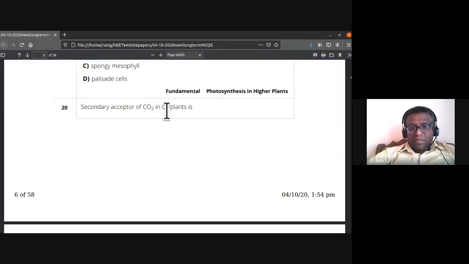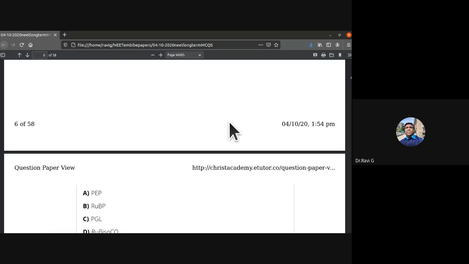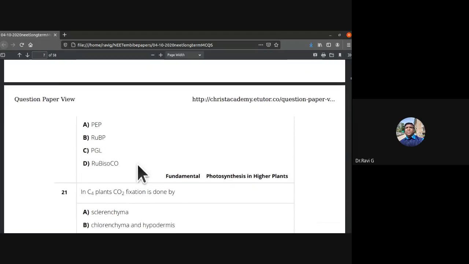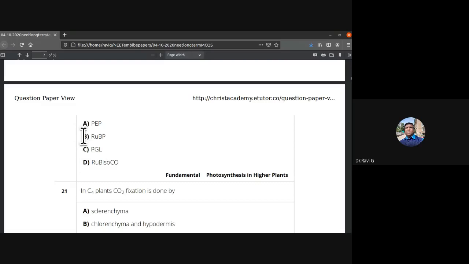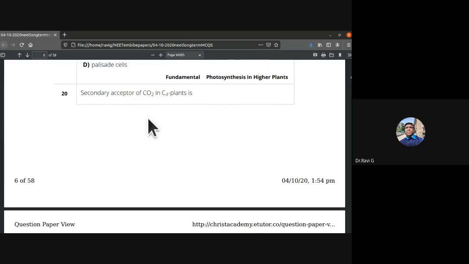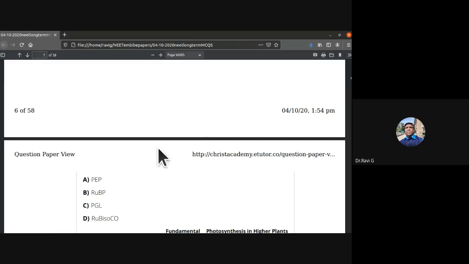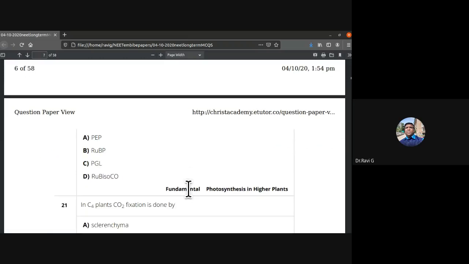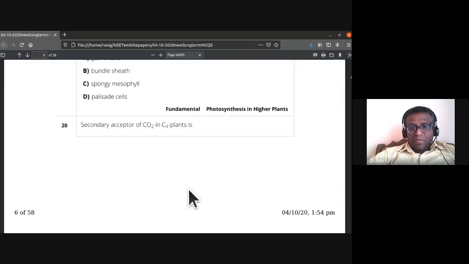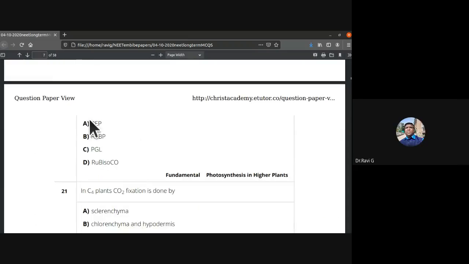Secondary acceptor of carbon dioxide in C4 plants is, which is the secondary acceptor? They are not asking for the enzyme; the substrate is RuBP, and if they asked for the enzyme, it would be Rubisco. So the 20th question, the answer is A. Which is secondary acceptor of carbon dioxide in C4 plants? Okay, the answer key they have given PEP.